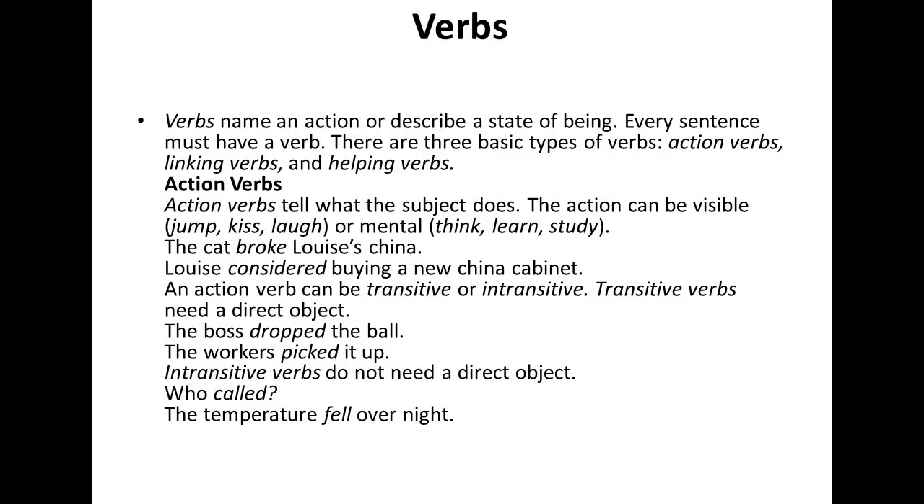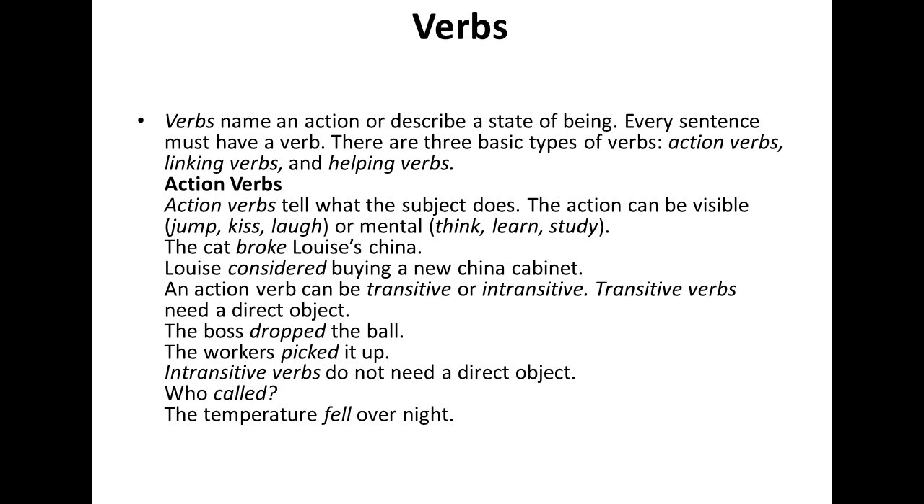Then there are the verbs. Verbs name an action or describe a state of being. Every sentence must have a verb. There cannot be a sentence without a verb. There are three basic types of the verb: action verbs, linking verbs, and the helping verbs. Action verbs tell what the subject does. The action can be visible, just for example, jump, kiss, laugh. And the mental, for example, think, learn, and study.